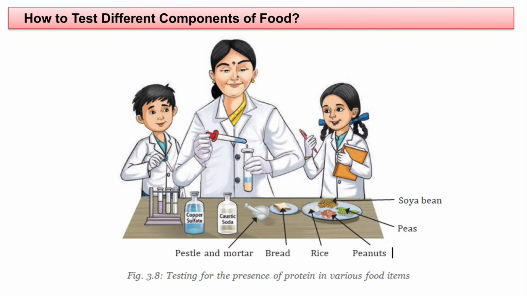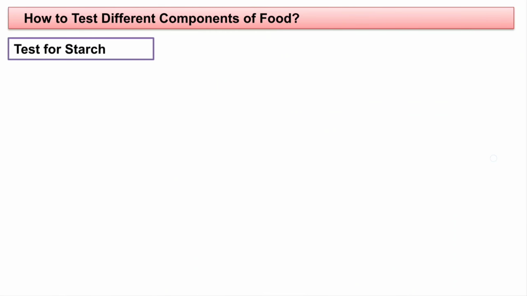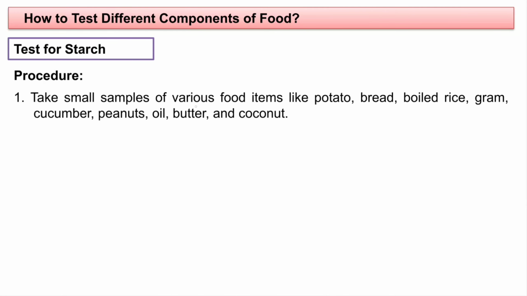So now let us see how to test different components of food. Now we are going to test for the presence of starch, that is carbohydrates, fats and protein. Okay. So test for starch. What do you need to do? What is the procedure? Take small samples of various food items like potato, bread, boiled rice, gram, cucumber, peanuts, oil, butter and coconut.